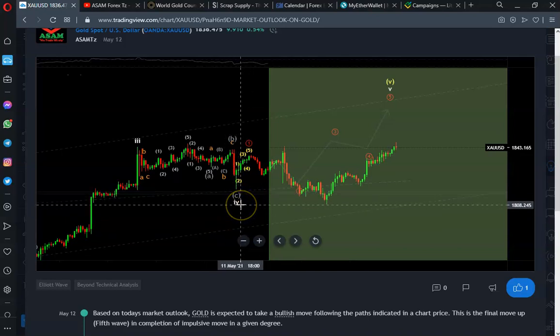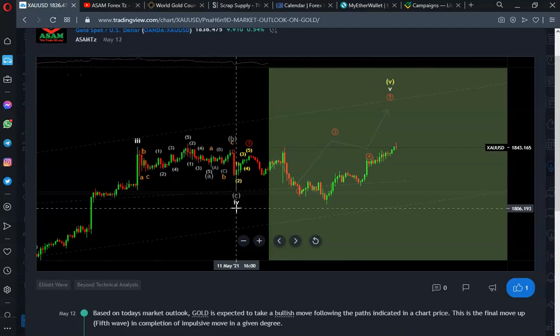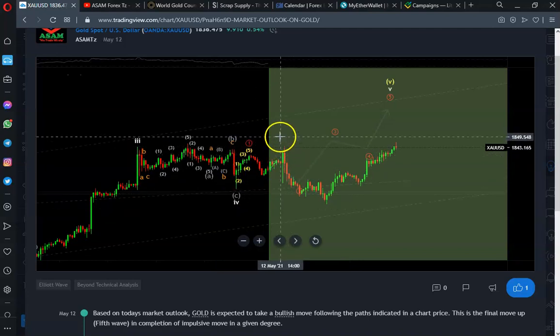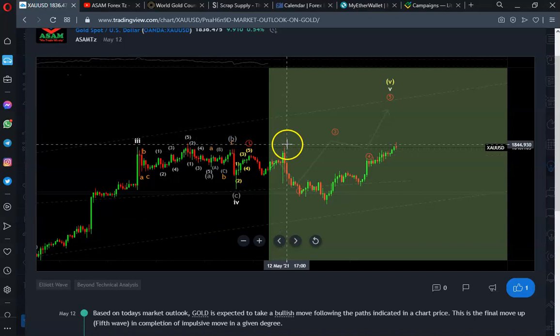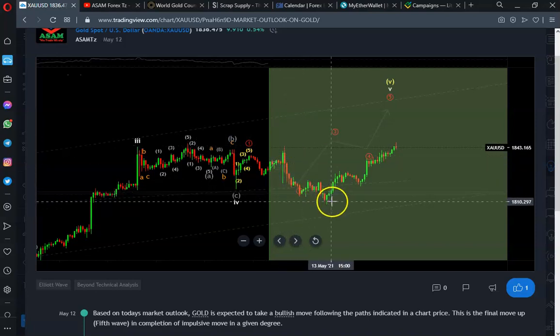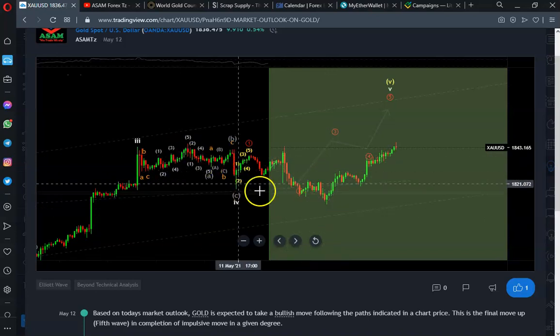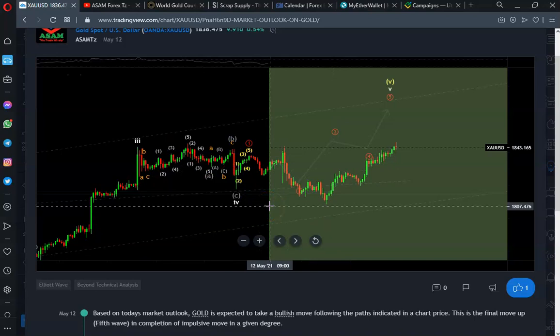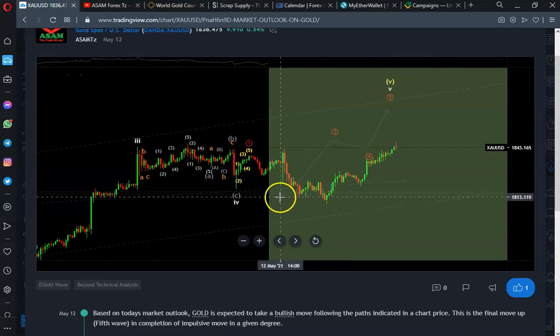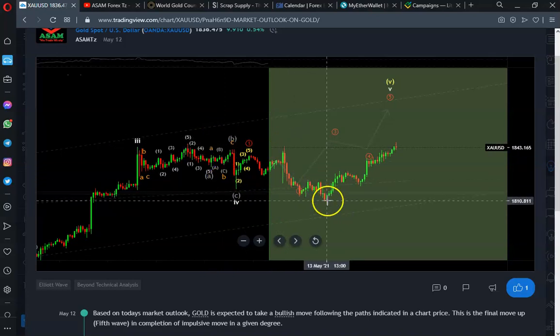Now, after having this W, we usually expect something that connects the first corrective structure and the second. So we had this ABC to the top, this was X. And finally the last ABC to the downside, this was Z. So our fourth wave was a double three, and usually a double three is labeled as WXY.